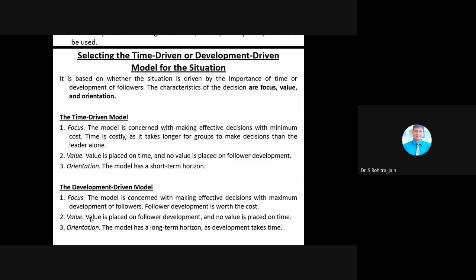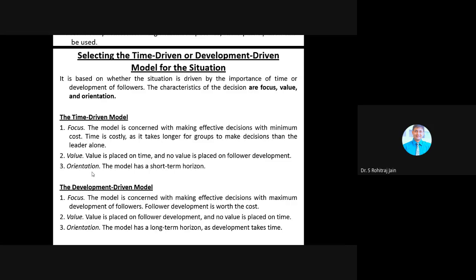Then in the time driven approach, the second thing is value. Value is placed on time, and value is not placed on follower development. See how quickly we execute the project and give it to the client; based on that we are paid, or the value is calculated. So value is always placed on time. Then the third one is orientation. The model has a short term horizon. What we are studying now is selecting the time driven or the development driven model for the situation.